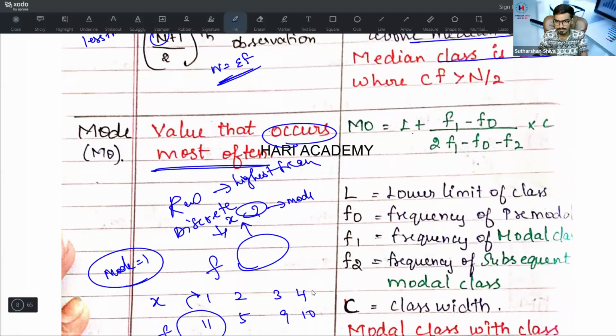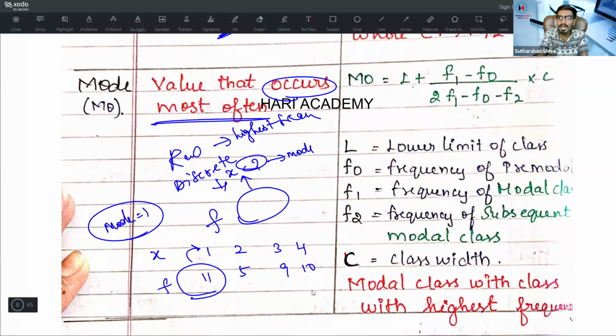Mode is L plus (F1 minus F0) divided by (2F1 minus F0 minus F2) into C. C is nothing but your class width. L is the lower class limit. F0 is the frequency of the pre-modal class. F1 is the frequency of the modal class. F2 is the frequency of the subsequent class after the modal class. C is your class width. That's it. Here, the cumulative frequency will not play a role. Only under median will cumulative frequency play a role. It will not play a role under mode.